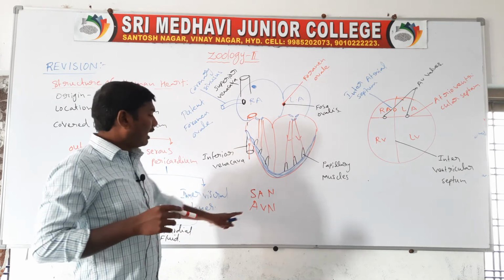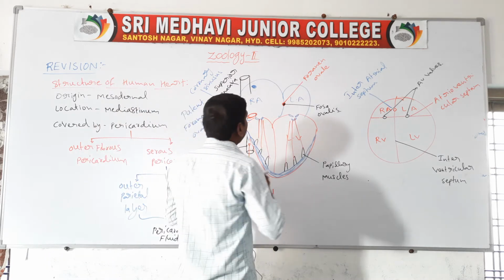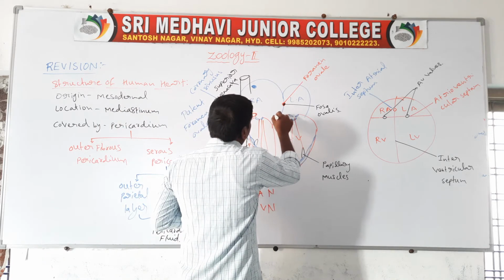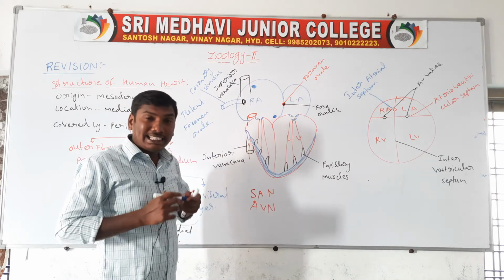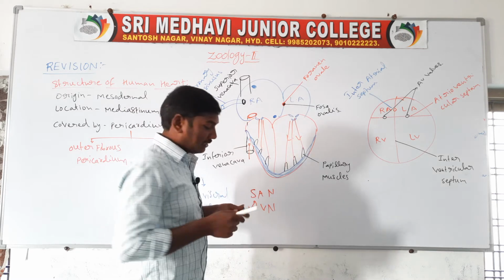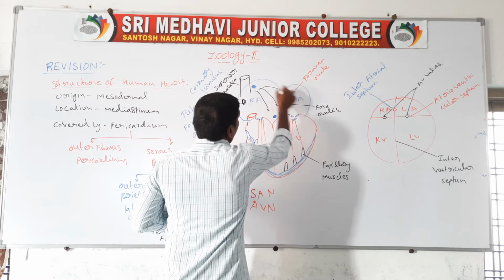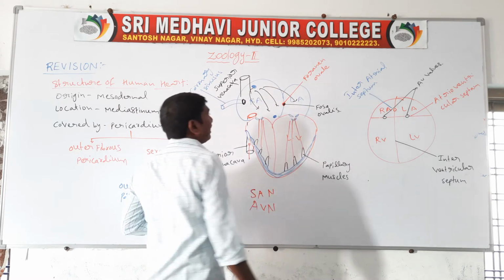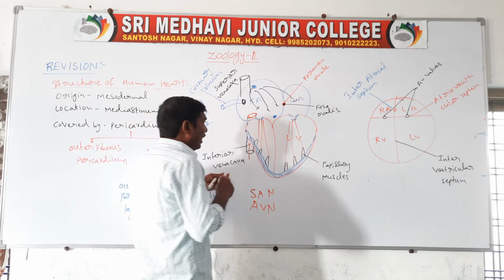Next one, the AVN, atrioventricular node. It is present in the right atrium, left lower corner. The SAN generates the action potentials. These action potentials spread to the two atria, finally reaching the AVN. The AVN continues to the AV bundle.